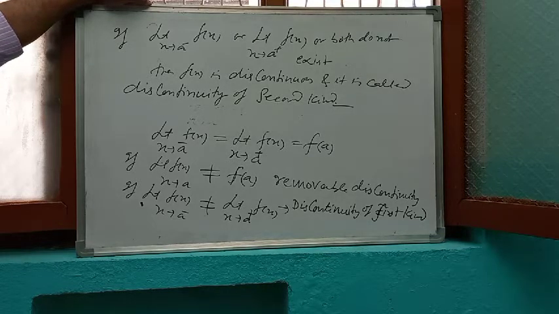So let us see some problems, how we can check whether a given function is continuous or discontinuous at a given point.